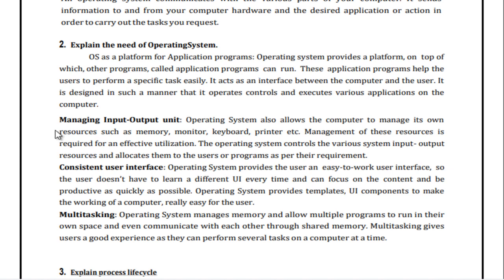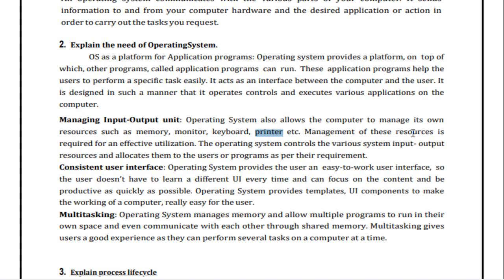Next, managing the input output unit. So here the operating system also allows the computer to manage its own resources such as memory, monitor, keyboard and printer. So these are the resources that the computer manages.